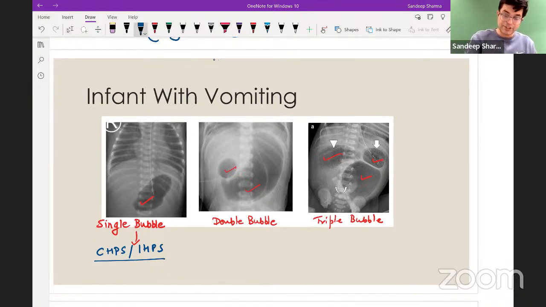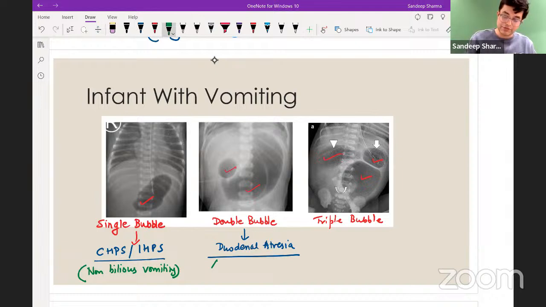CHPS or IHPS patients, remember, they will have non-bilious vomiting, and that will be the clue. Non-bilious vomiting. Double bubble appearance will be seen in patients who are having duodenal atresia. It can occur in other conditions also, but if it is an infant, the likely cause is duodenal atresia. These children present with bilious vomiting, but there is no abdominal distension in the patient. Bilious vomiting without abdominal distension, right?